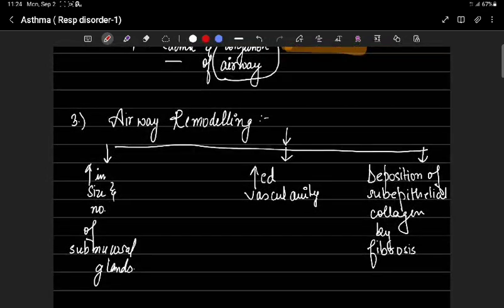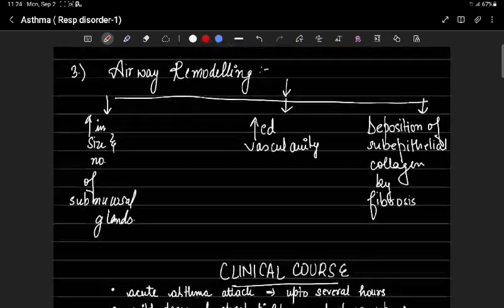Airway remodeling. First, an increase in the size and number of submucosal glands, and hypertrophy or hyperplasia of bronchial walls and smooth muscles. Second, increased vascularity, deposition of subepithelial collagen accompanied by fibrosis, and thickening of the basement membrane.